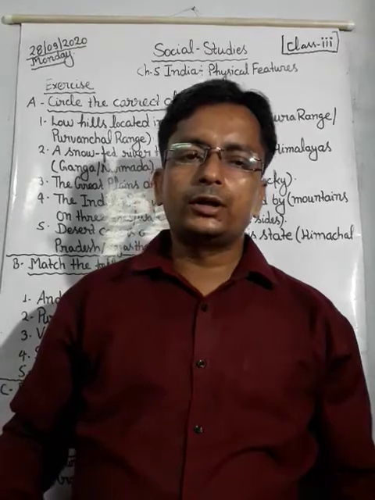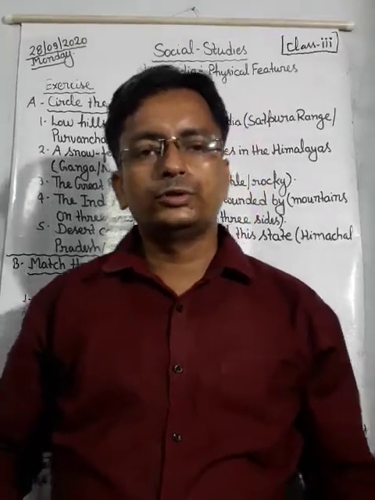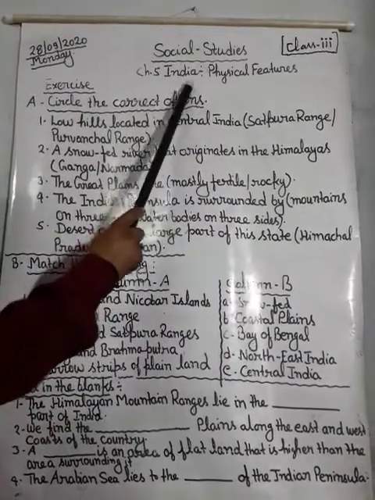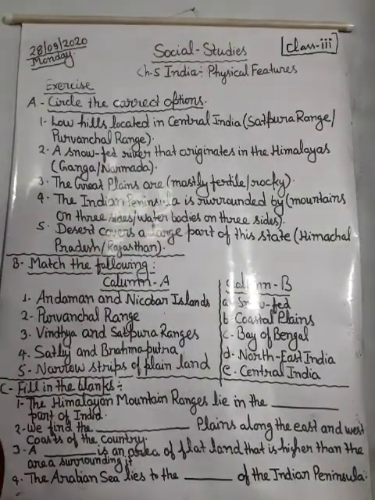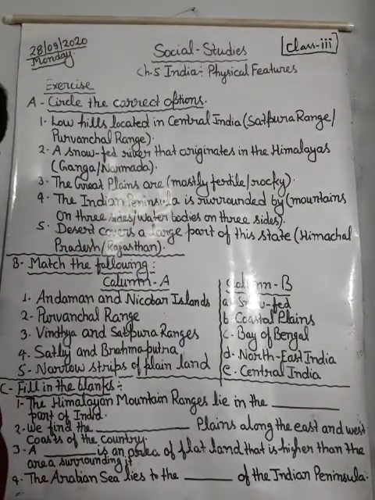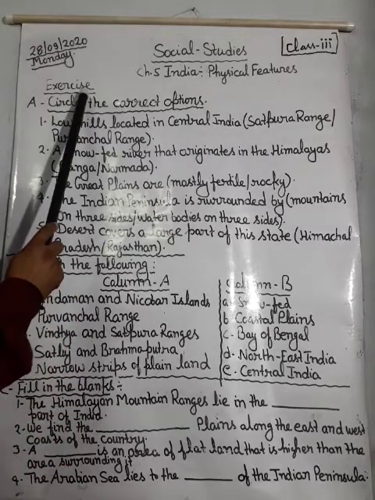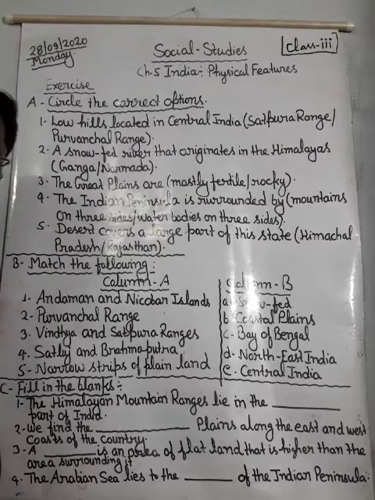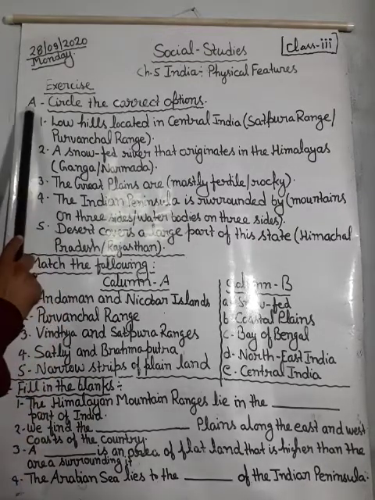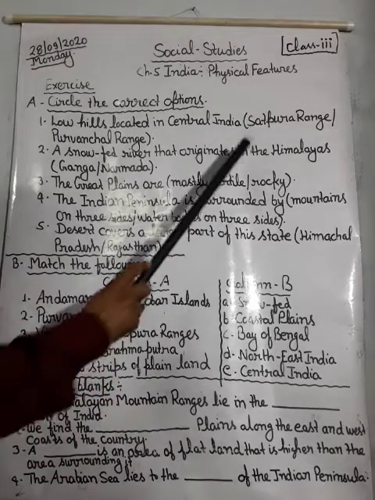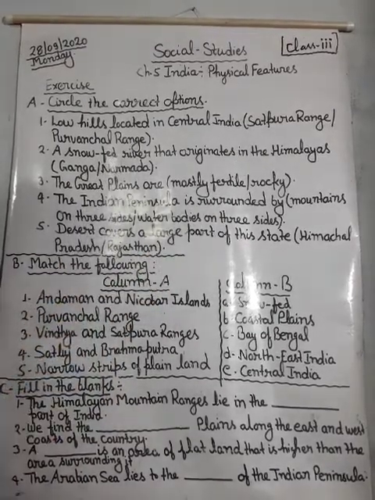Dear student, today we are going to discuss chapter 5. The name is India Physical Features. In this we will discuss exercise A. Circle the correct options. Two options are given here and you have to choose the right ones.